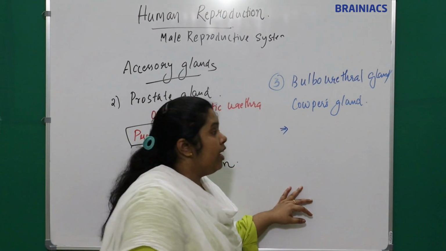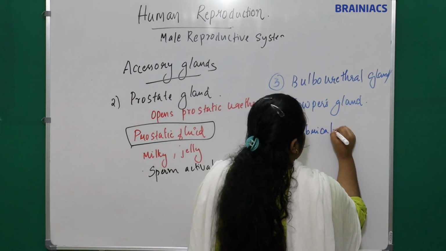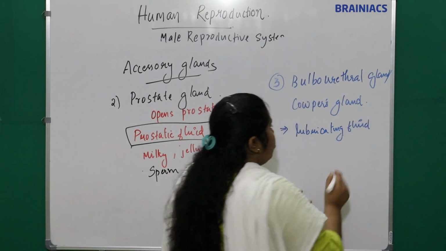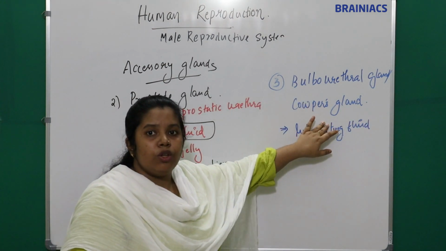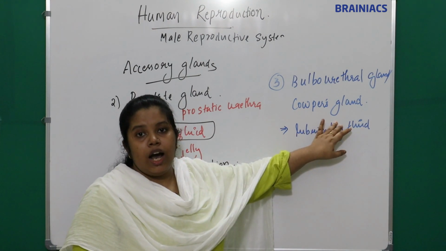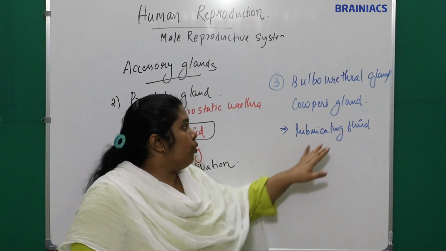They will secrete the lubricating fluid. Before that, where will it open? It will open into the penile urethra. The bulbourethral gland opens into the penile urethra.